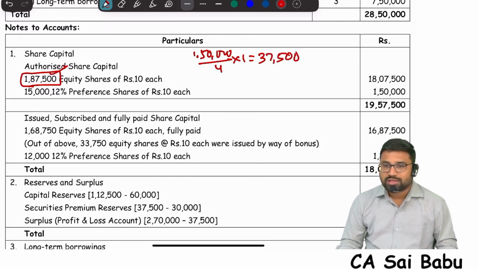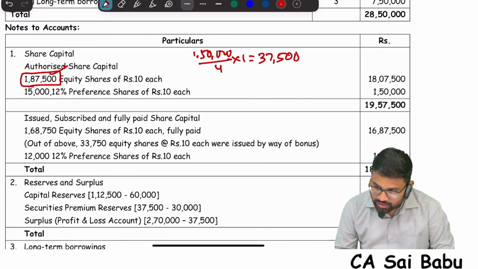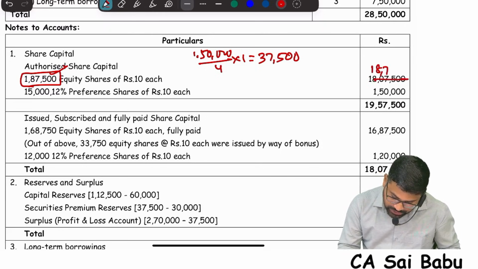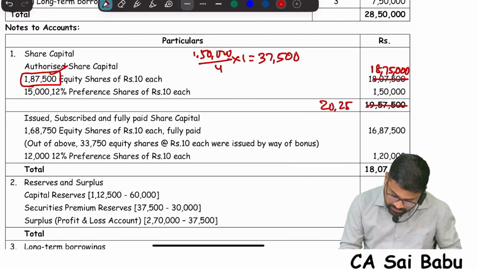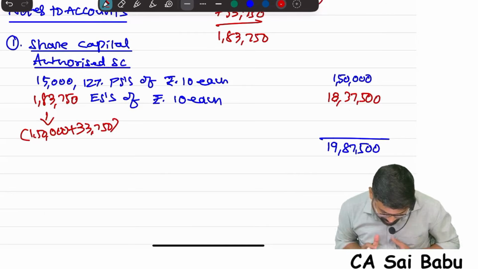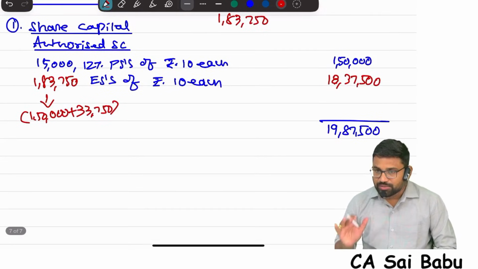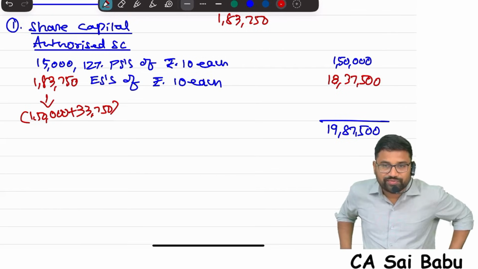But that is wrong, and the total is also wrong. 187,500 into 10 is 18,75,000. I don't want to correct this; if it is a big thing, I will do it simply. Actually, the best way is that whatever bonus you are giving, increase by that extent. Here the bonus is 33,750, so increase that much.